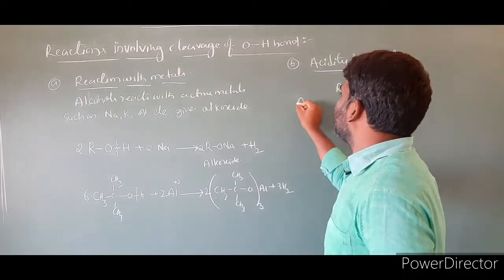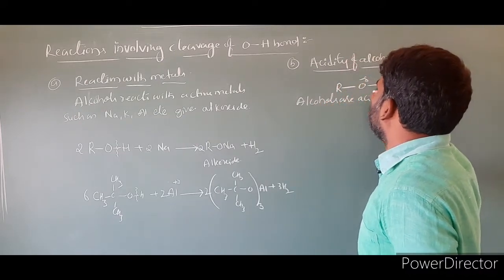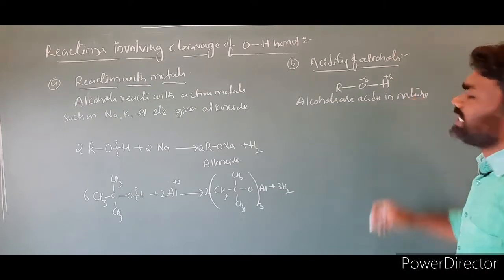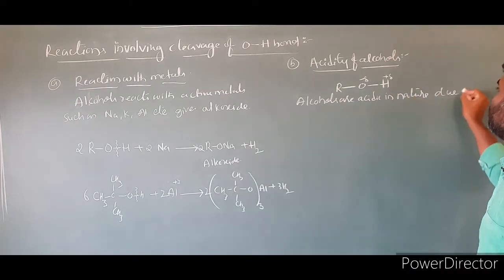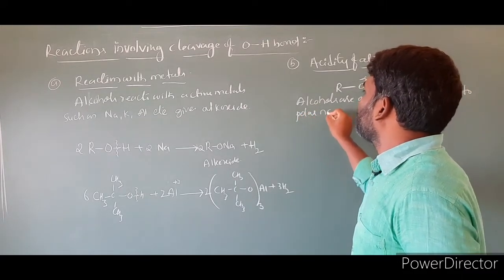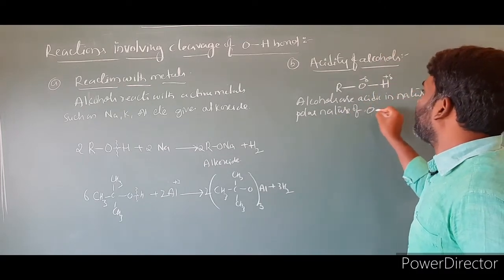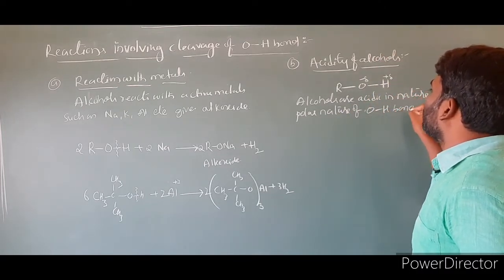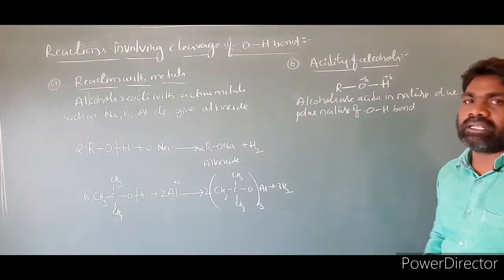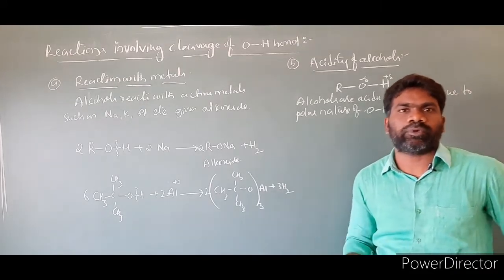Write the statement: alcohols are acidic in nature due to the polar nature of the OH bond. Another important point is that alcohols are Bronsted acids. They donate a proton, so they are proton donors.